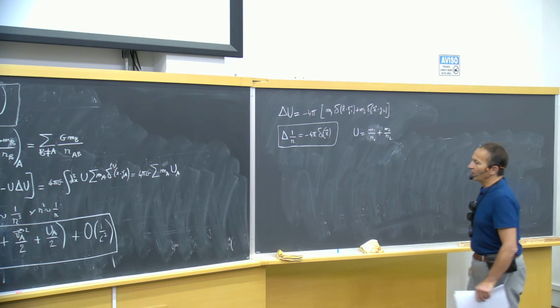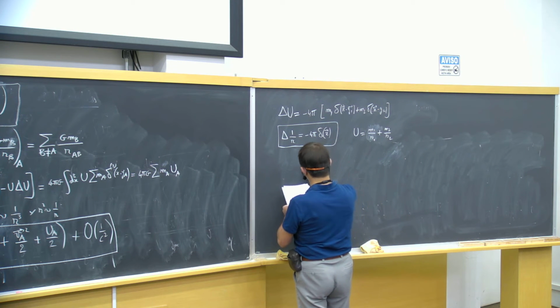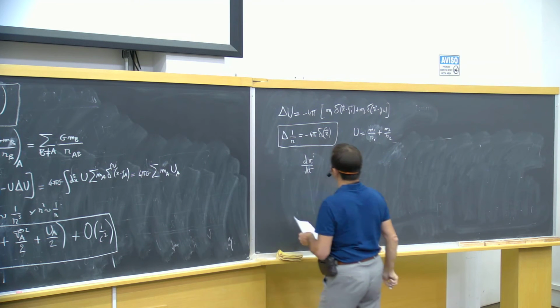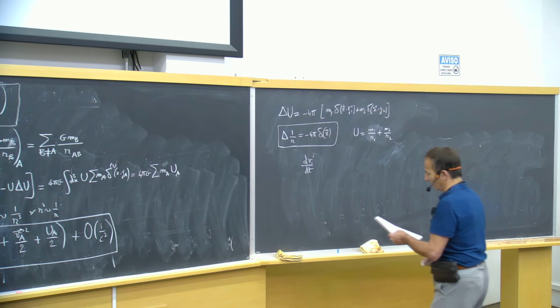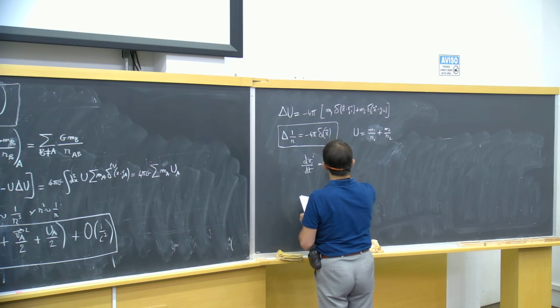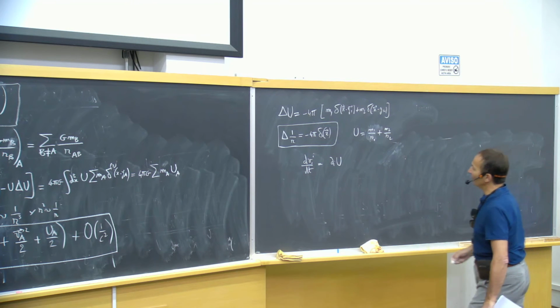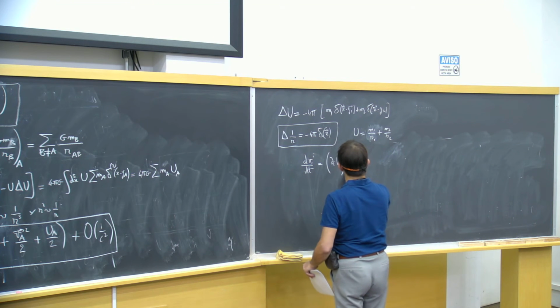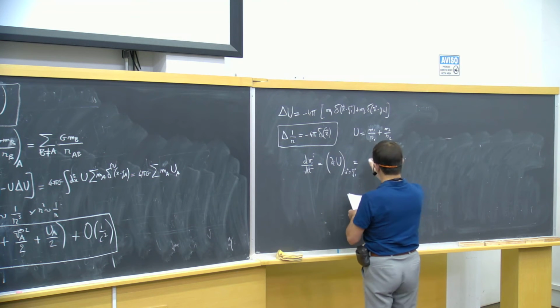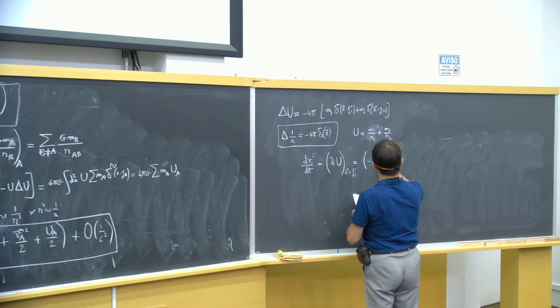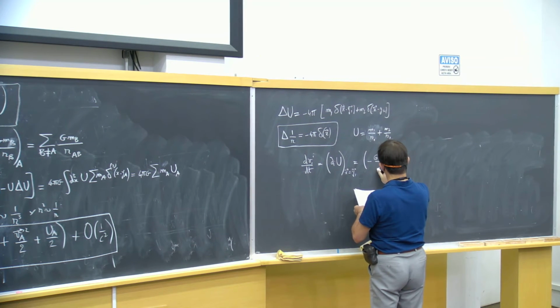But when I want to compute the acceleration of my particle, I will have to compute the divergence of u, of the potential, and I have to evaluate that at the location of that particle, which would therefore be minus g m1 over r1 square, and there will be the n1.